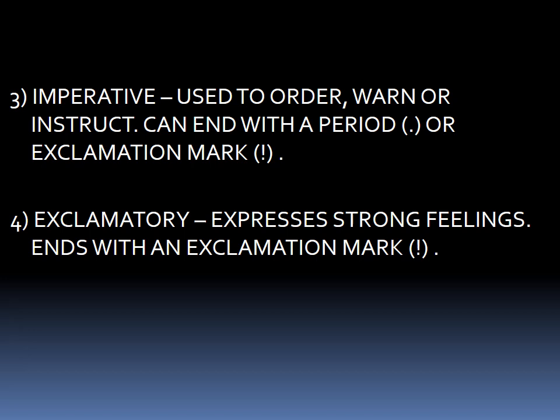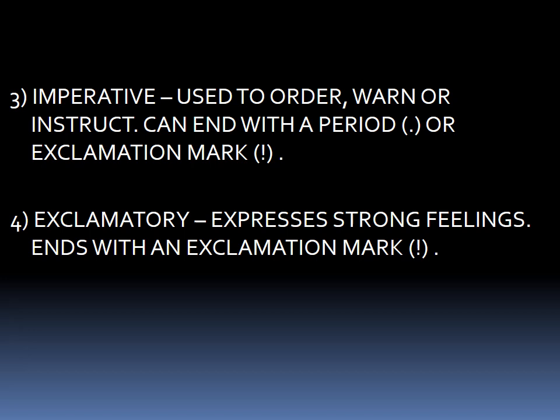Imperative sentences, it is used to order, warn or instruct, and it can end with a period or an exclamation mark. For imperative sentence, let us take one example of each. How to order something? Shut the door. Warn, please be quiet.